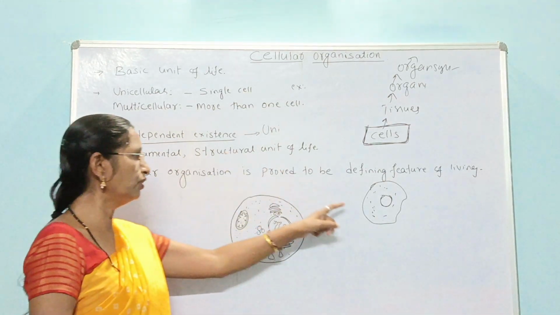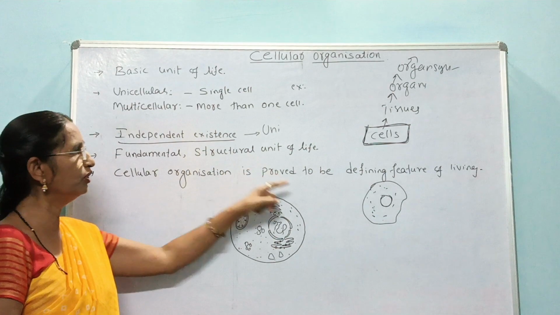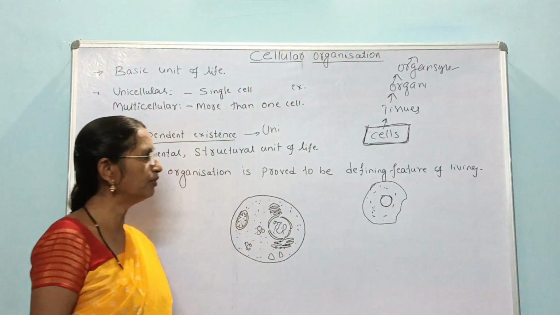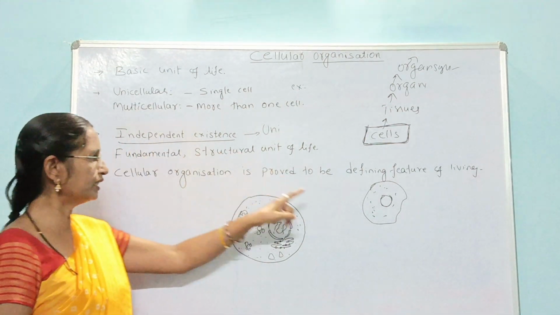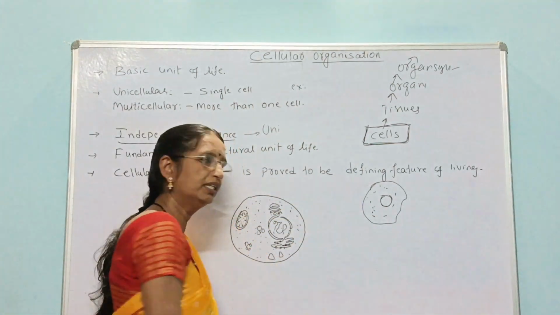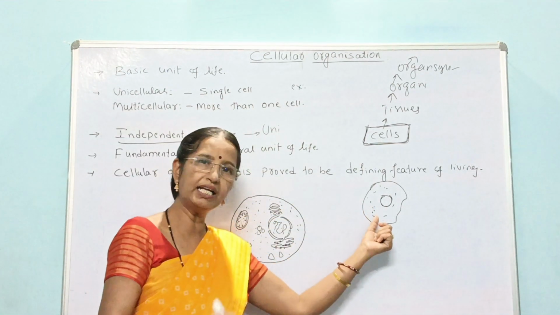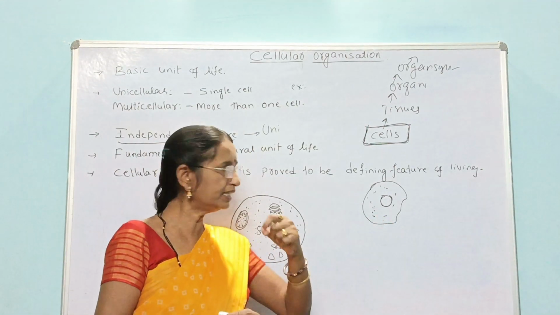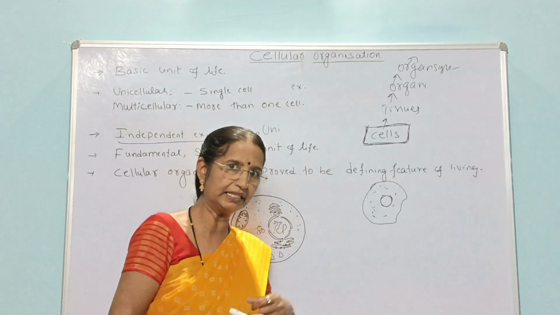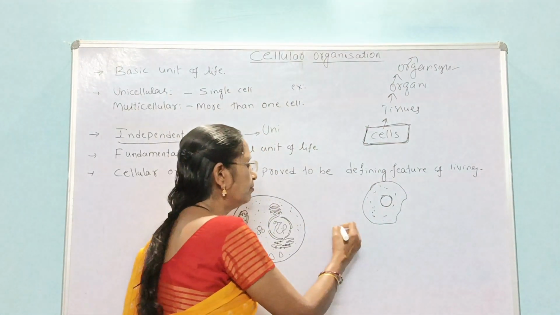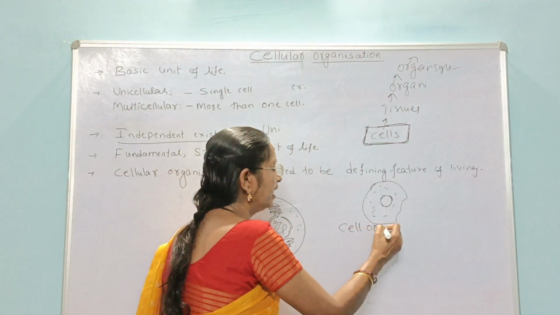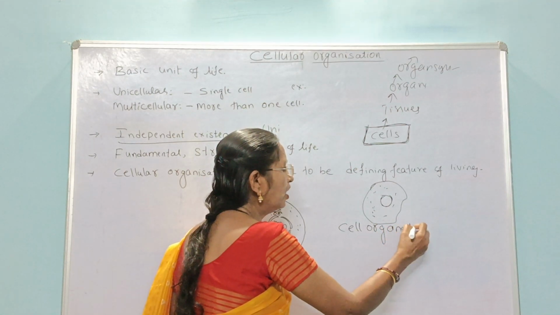Hence, cellular organization is one of the most important features of a living organism. Each cell, whether unicellular or multicellular, is basically made up of a number of cell organelles.